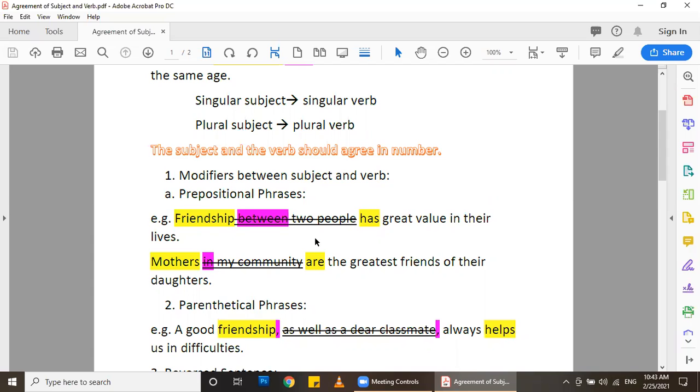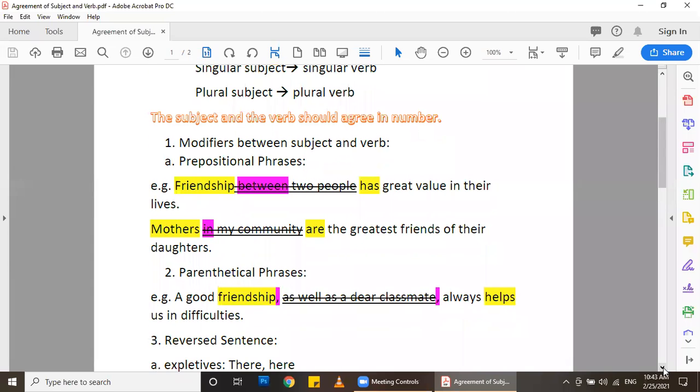Let us look closely at the second example. Mothers in my community are the greatest friends of their daughters. So the subject is mothers. In my community is a prepositional phrase, since it starts with a preposition, in. My community is singular, but this is not the subject; the subject is mothers. It's plural, so instead of saying is, what do I say? I have to say are. Any question about prepositional phrases?